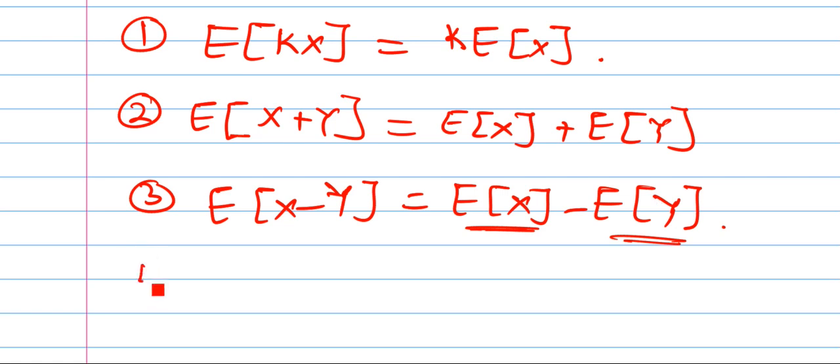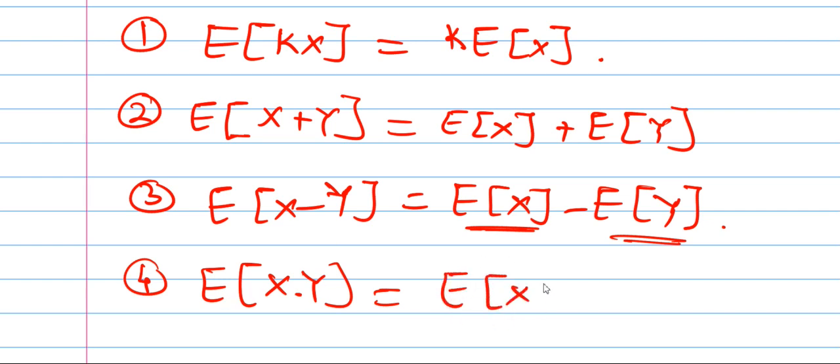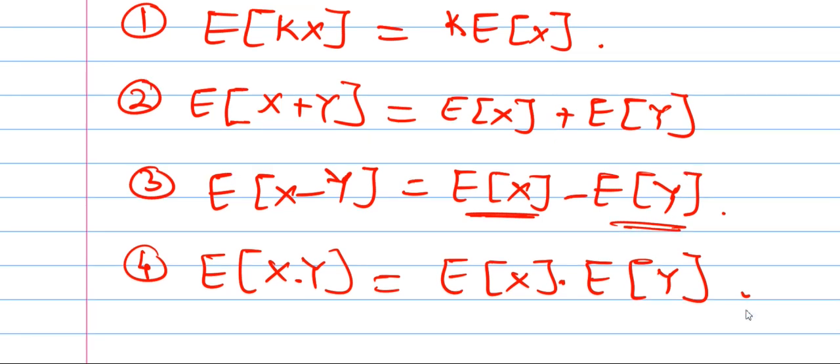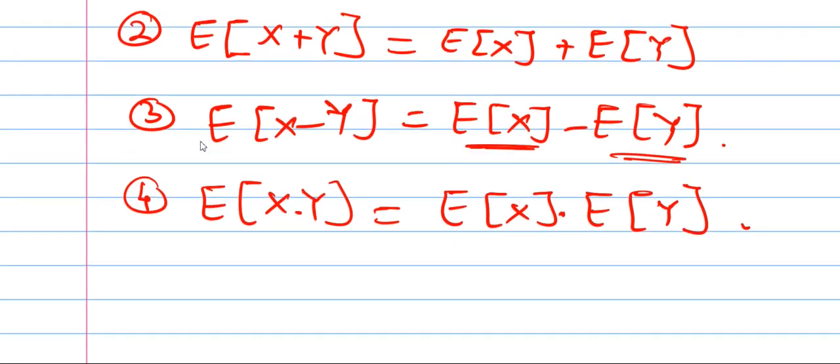Then fourth property, if x and y are independent, then E of xy, the product of the two random variables, is E of x into E of y. So this is property number 4. Similarly for y also, E of ky is k times E of y. So these are the 4 properties of the expected value. Okay, now let's look at the question.